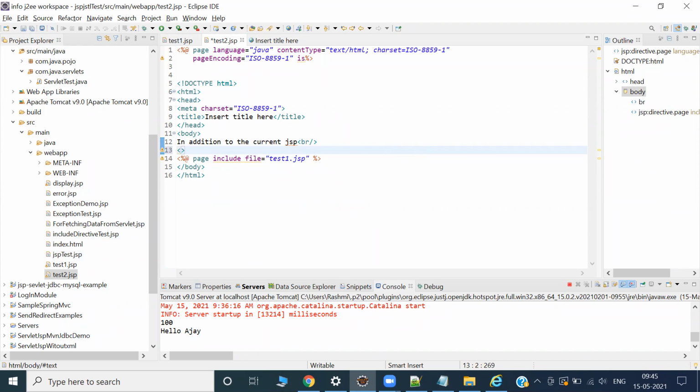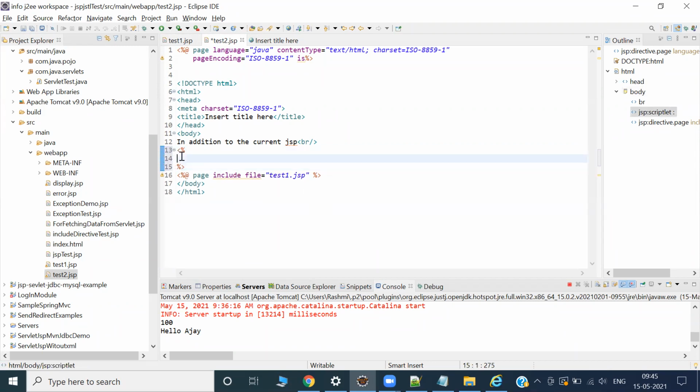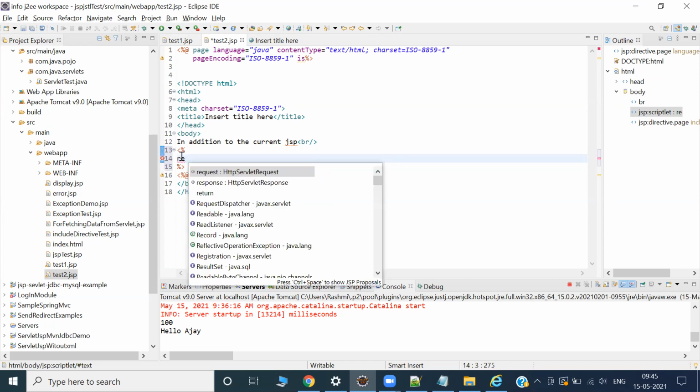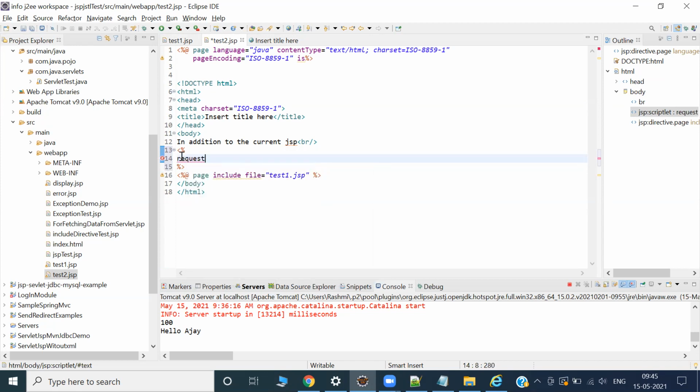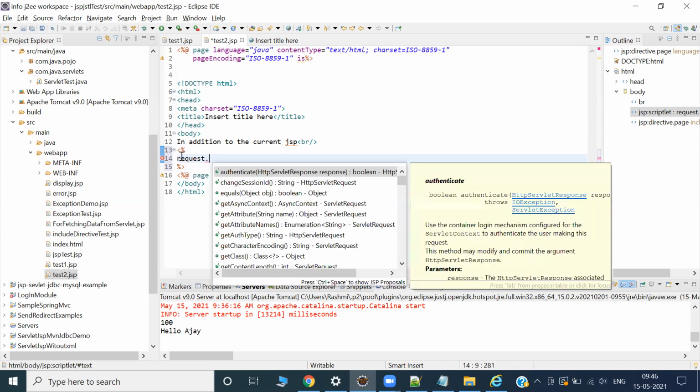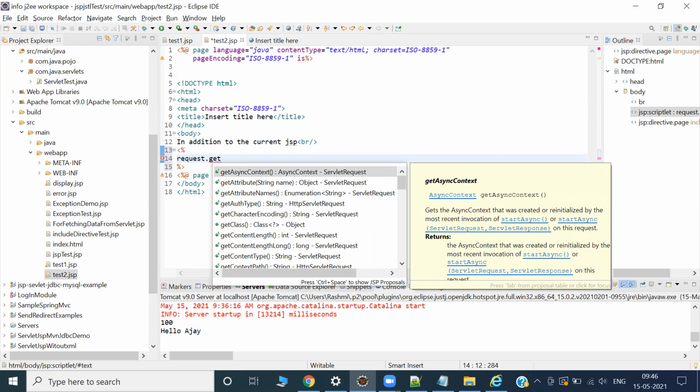See how difficult this is. How easy it is in servlet. Once you export on this, it will be easy. Request, but it will be a little longer way. Get attribute, right? Get attribute.